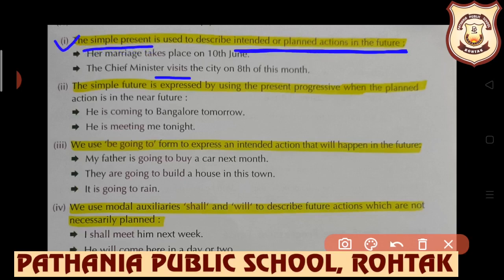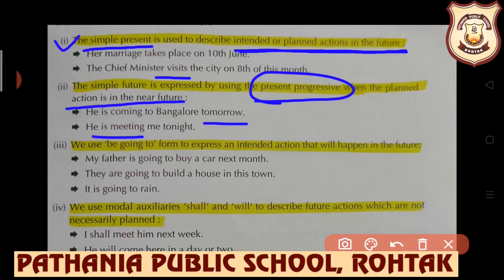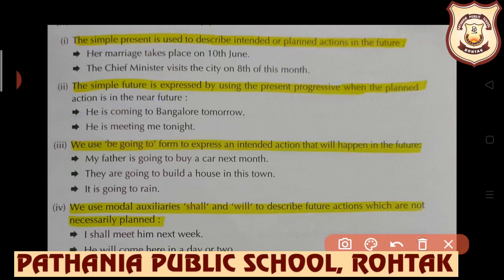Simple future is expressed by using the present progressive also when the planned action is in the near future. He is coming to Bangalore tomorrow. He is meeting me tonight. So if in near future plan is there, then also future is expressed by using present progressive.